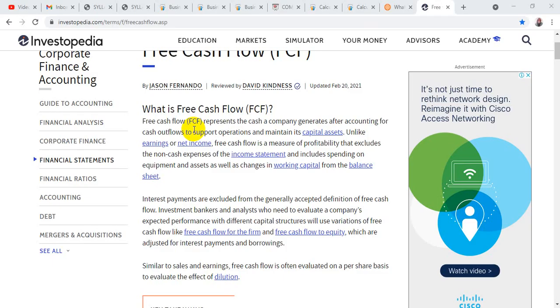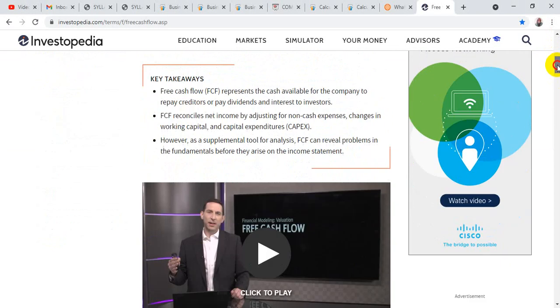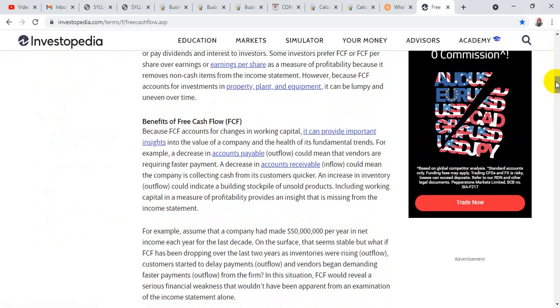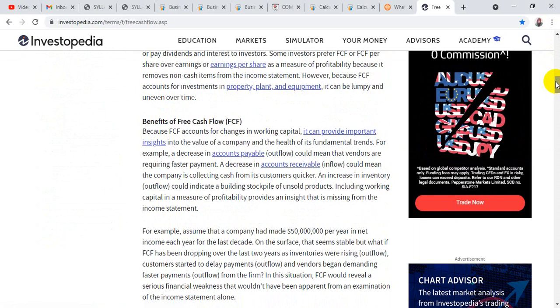Unlike earnings or net income, free cash flow is a measure of profitability that excludes the non-cash expenses of the income statement and includes the spending on equipment and assets as well as changes in working capital from the balance sheet. So, interest payments are excluded from the generally accepted definition of free cash flows. Investment bankers and analysts who need to evaluate a company's expected performance with different capital structures will use variations of cash flows, through free cash flows of the firm or free cash flows of equity. I hope this is clear to all of you.